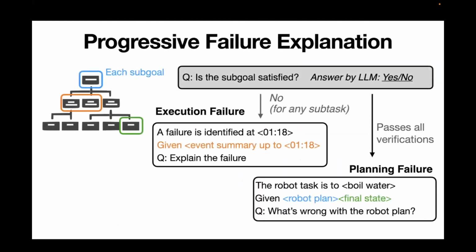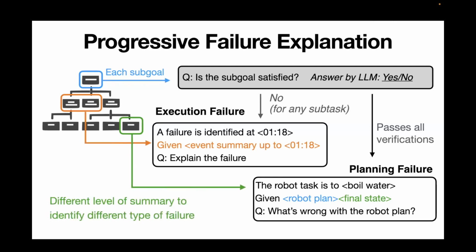So with this kind of hierarchical summary that's condensed all the information in different abstraction levels, we then designed a progressive failure reasoning module that systematically asks the LLM, like GPT, about what caused the failure and then expands the failure reason. For this part, I won't provide much detail. Basically, the LLM is doing the heavy lifting for this failure explanation and reasoning. But the one thing I want to point out is that by flexibly using different levels of abstraction or summary, the system is able to identify different types of failures.